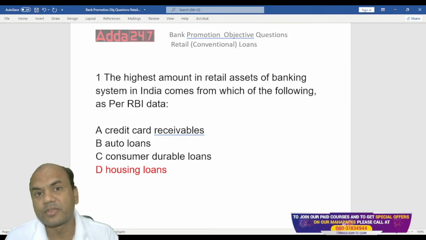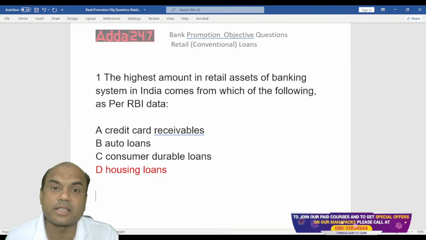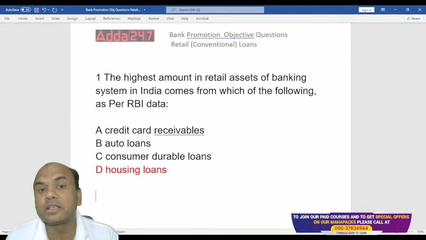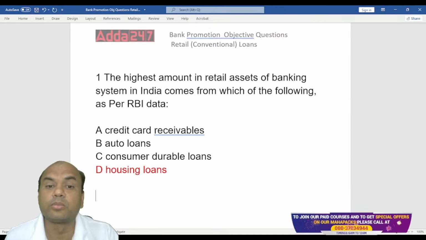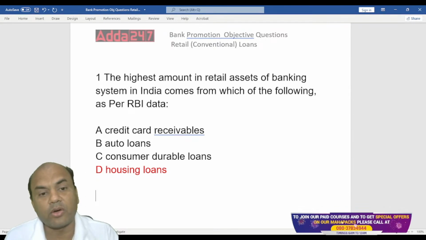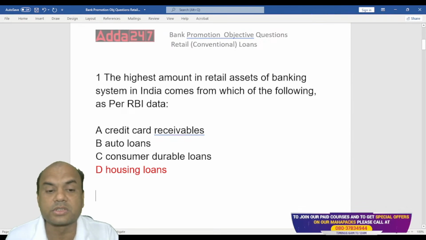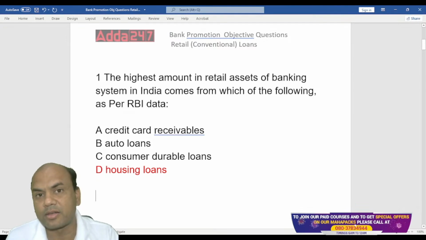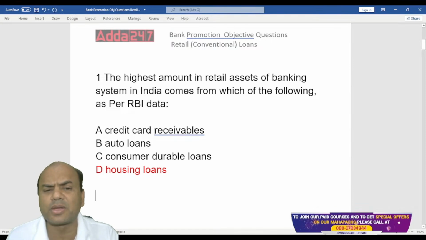And then what happens? The value of that house goes on increasing, whereas the loan amount goes on decreasing. So your asset value goes on increasing, right? The asset which you hold will go on increasing, and that's why this loan becomes safer. That's why all the banks are focusing on housing loans. Other things are different: in auto loans, if I buy a car, the value of that car decreases, whereas when I buy a house, the value of my house increases. Consumer durable and credit card loans are totally different altogether.